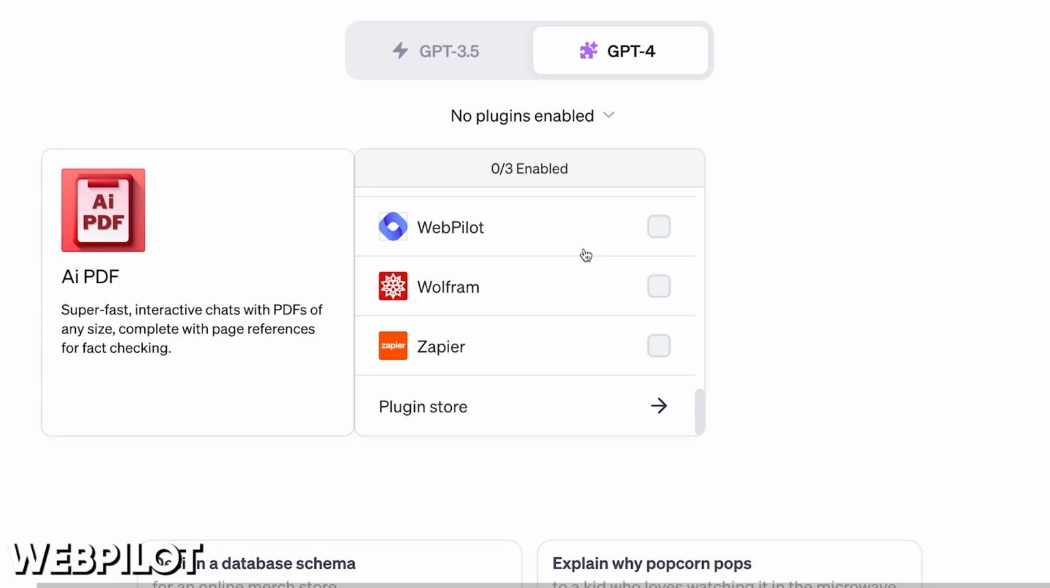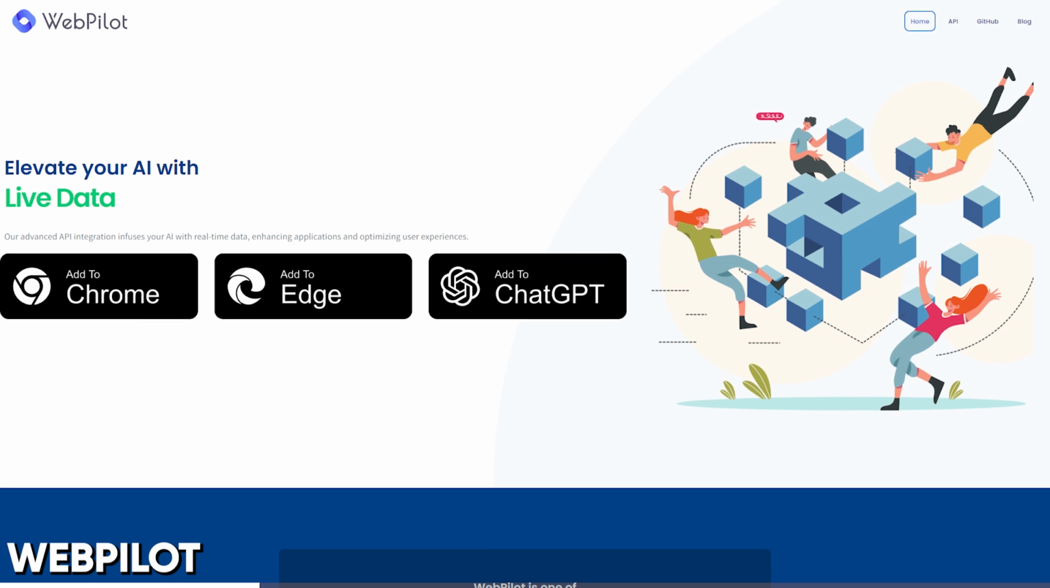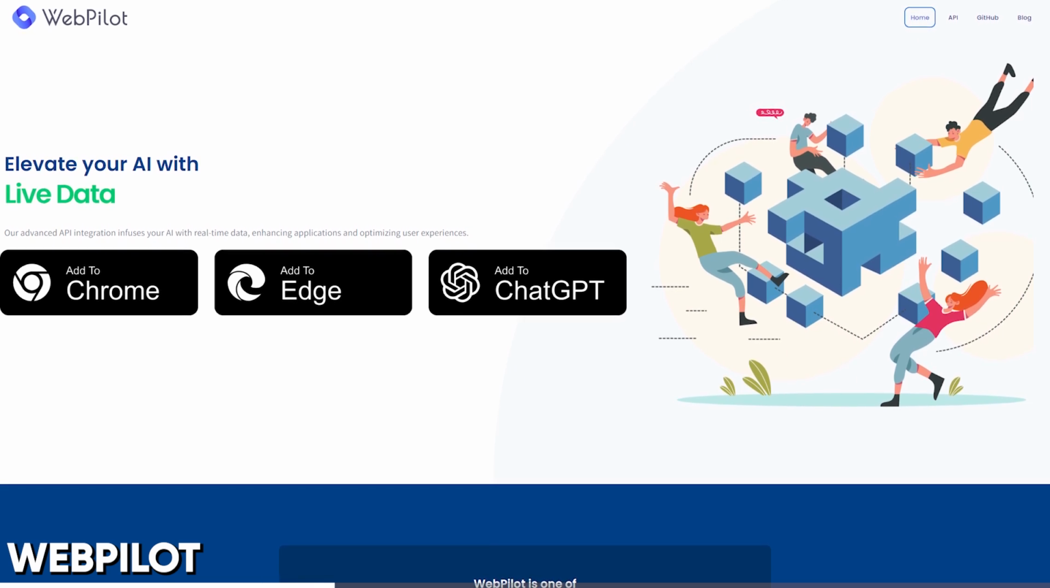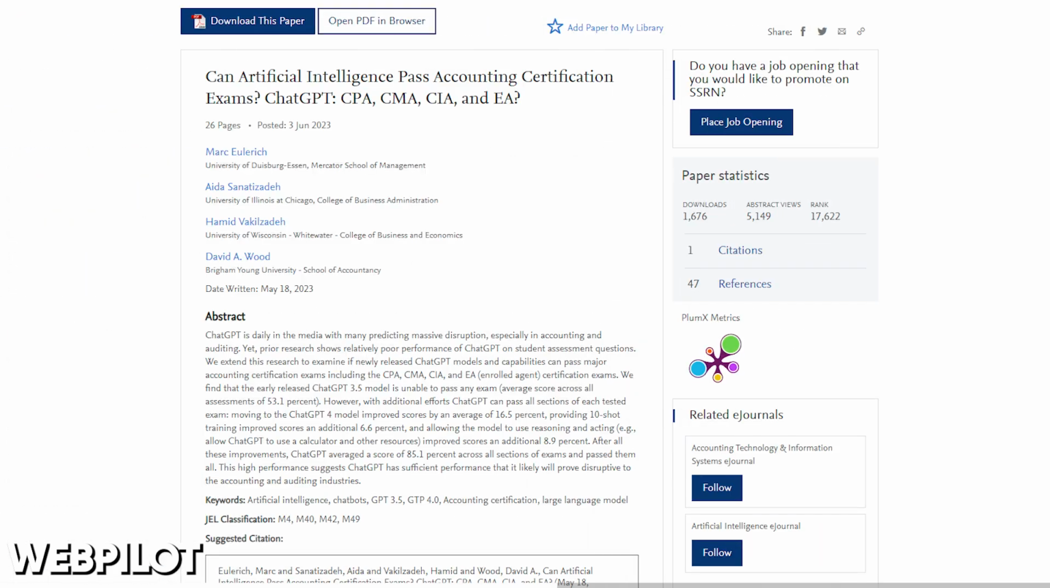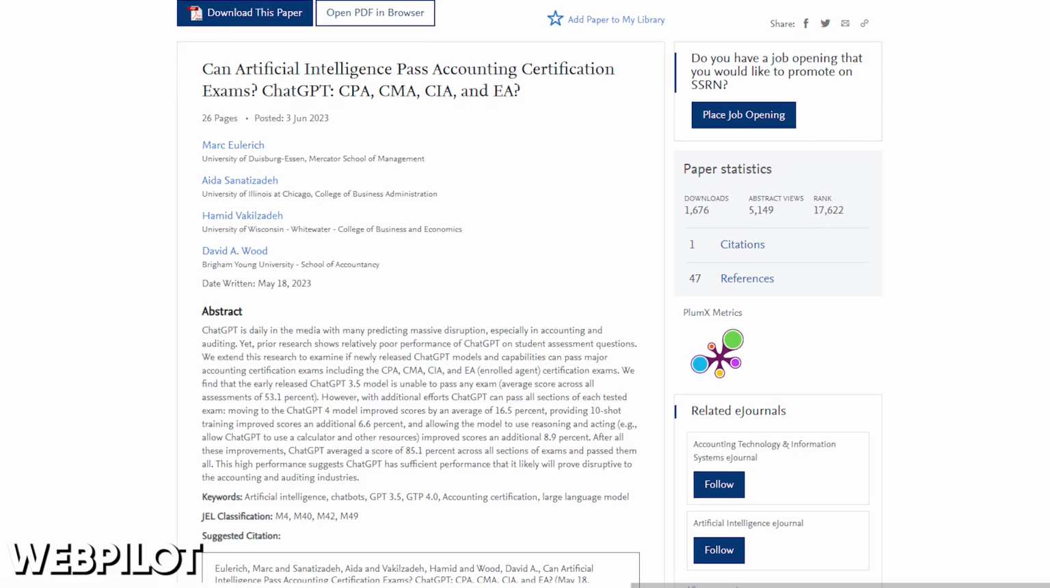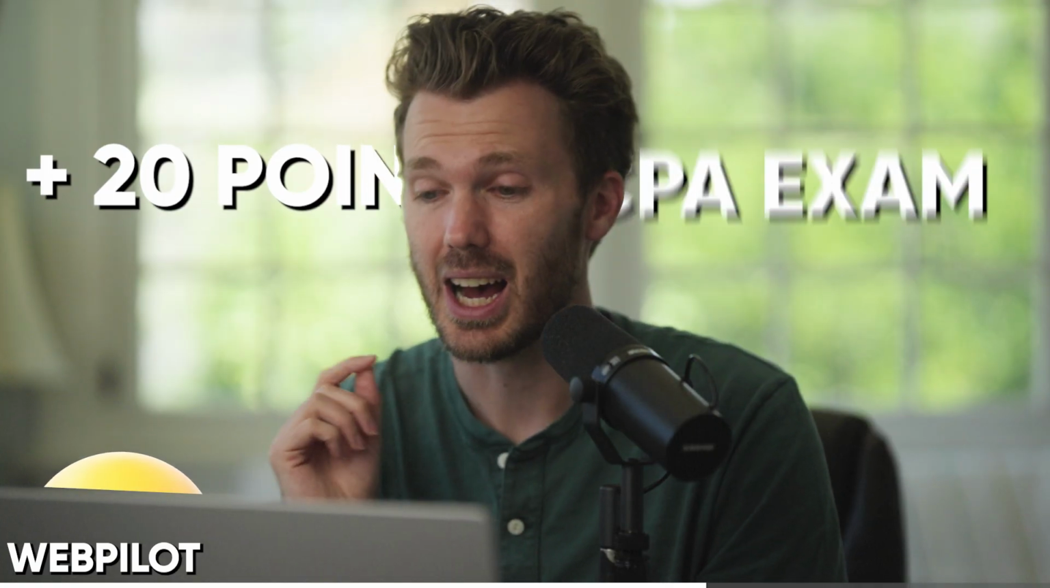Now up first, Web Pilot. This connects ChatGPT to the internet. It'll search for stuff. You can provide it with any number of URLs, even PDFs. Now, I shared on my newsletter last week a research prompt that I use that leverages chain of thought prompting to make responses more accurate. It's actually the same method of prompting that yielded a 20-point higher score on the CPA exam.